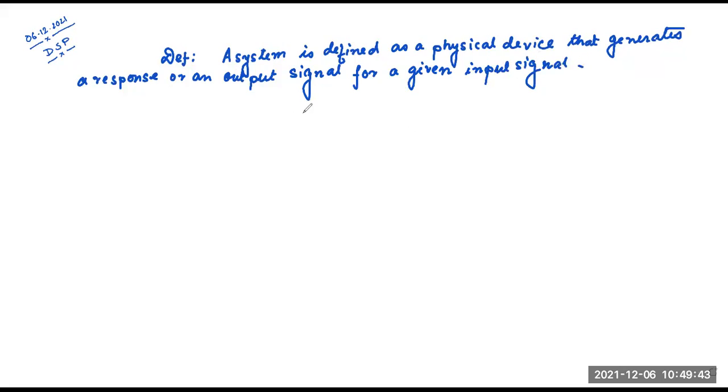So I can represent the system like this: x of n, if this is a signal. So x of n goes through this physical device that is represented as the system. This is represented as h, and I get here y of n.